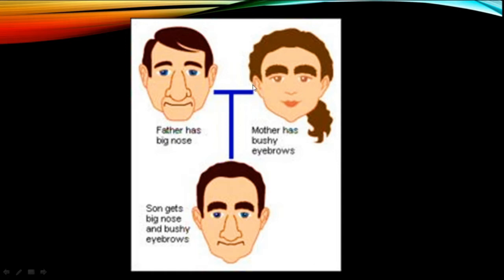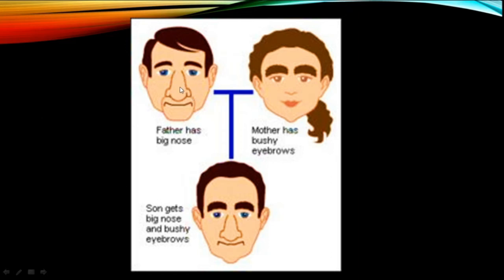So when these two people give birth to a baby, and he is their son, look at the son. Observe the characters of the son. First of all look at the character of the nose. Father has a big nose. So in this case the size of the nose is one of the characters that you are observing. As you know, a character is any observable physical feature, so you can observe the size of the nose in his parent, and the size of the nose is bigger.